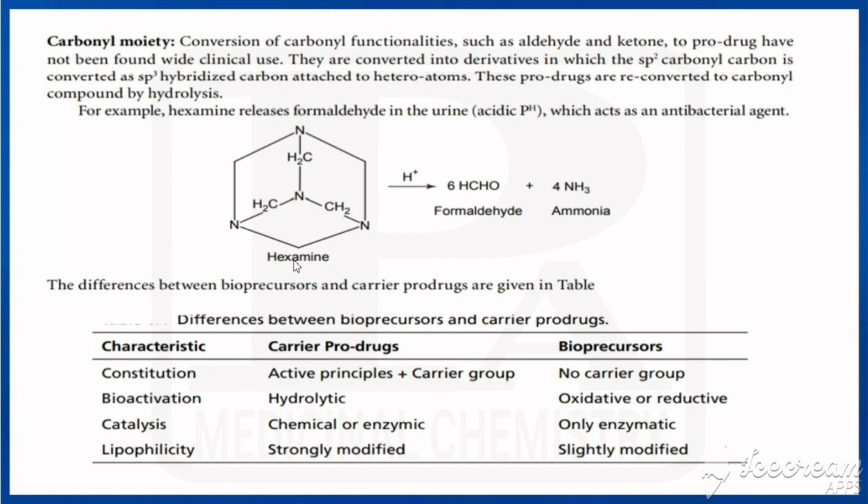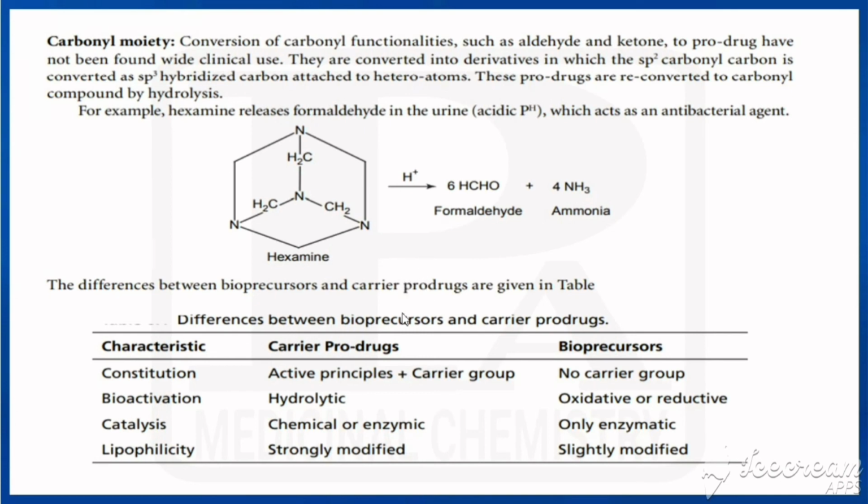So already we have seen hexamine. What are the other names of hexamine? Methenamine, urotropin, or hexamethylene tetramine. In the presence of acidic pH, it will release formaldehyde plus ammonia. This formaldehyde is used as an antibacterial agent.